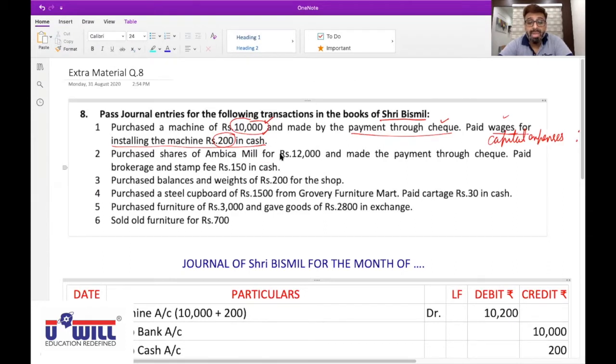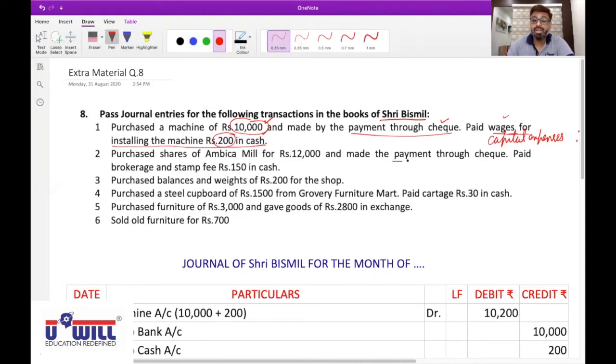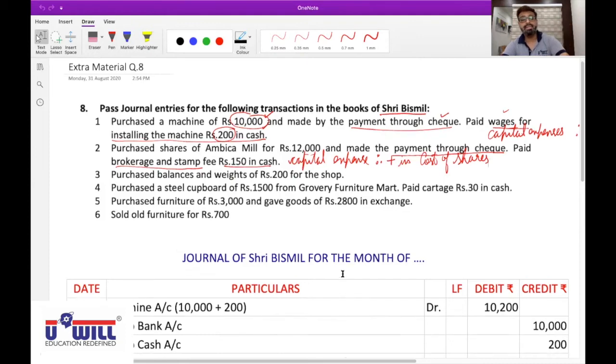Purchased shares of Ambika Mill for rupees 12,000 and made online payment through check. Paid brokerage and stamp fees rupees 150 in cash. Is this brokerage and stamp fees a one-time expense or recurring expense? One-time expense. Capital expense or revenue expense? Capital expense. So again, underline brokerage and stamp fees and write capital expense. Therefore, what will you do? You'll add it in the cost of shares, and we will not debit it separately. Do you understand this? Yes.